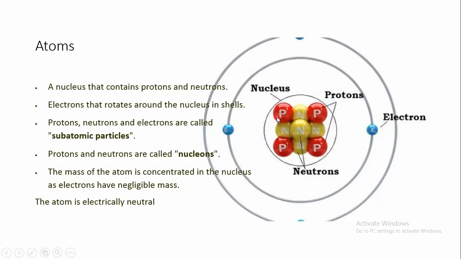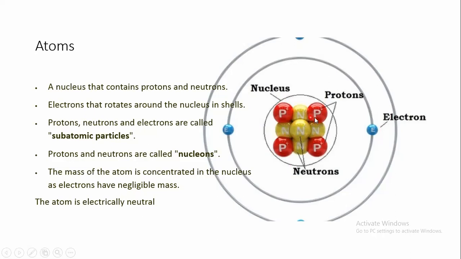We have particles which we call protons, which are in red color, and we have other particles that we call neutrons. Protons and neutrons are found inside the nucleus. That's why we call protons and neutrons together nucleons. Nucleons means that they are present inside the nucleus.